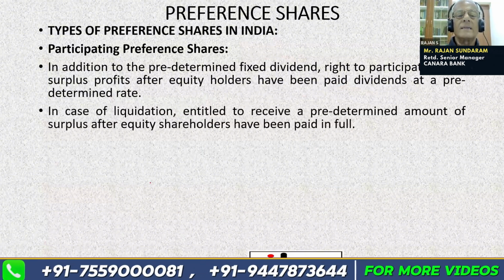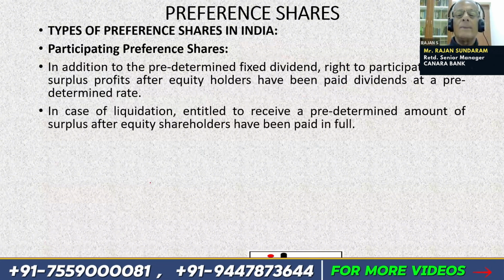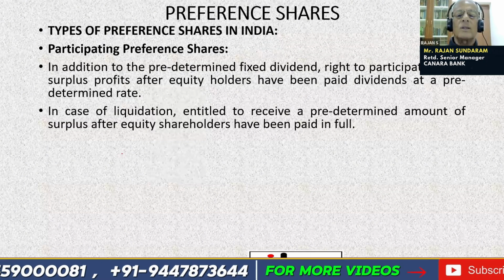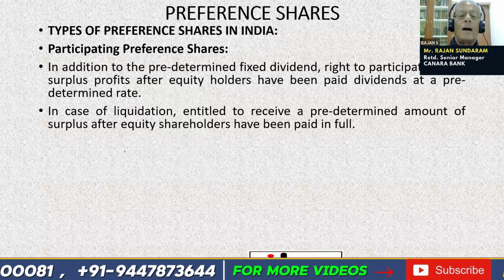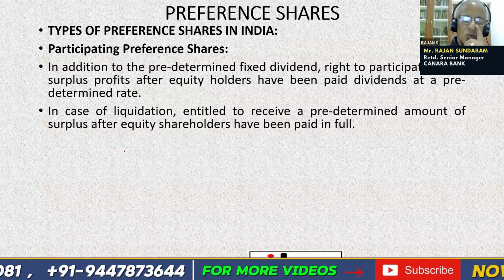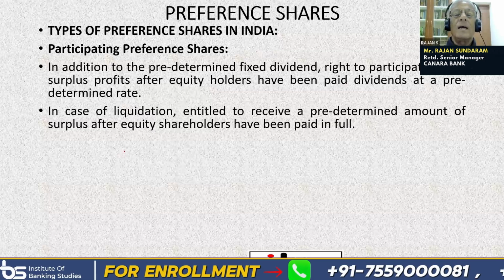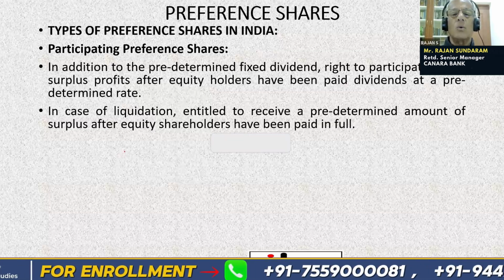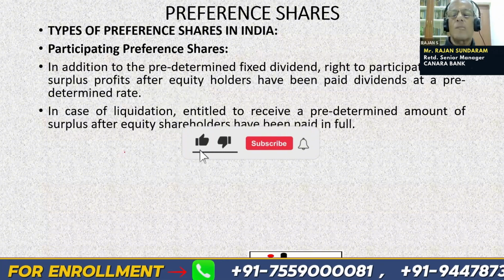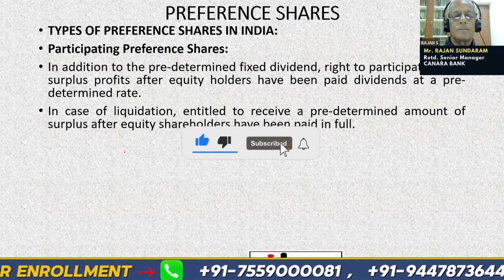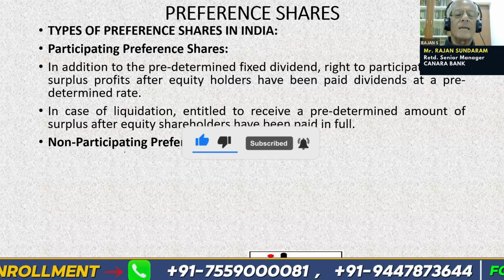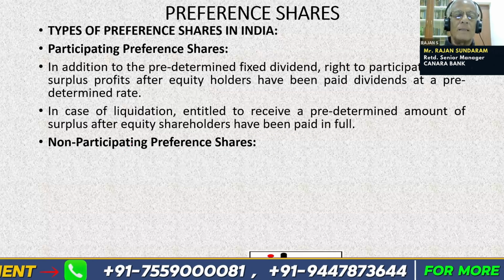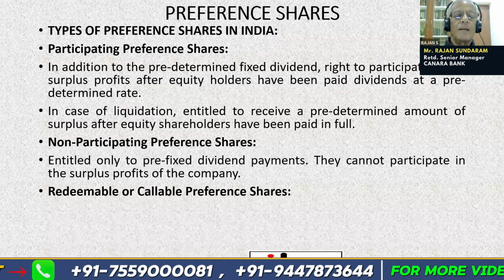In case of liquidation, they are entitled to receive a predetermined amount of surplus after equity shareholders have been paid in full. After payment of equity shareholders, if anything is left, then participating preference shareholders are eligible to participate in these profits. Non-participating preference shares, as the name suggests, are not eligible to participate in the profits of the company.